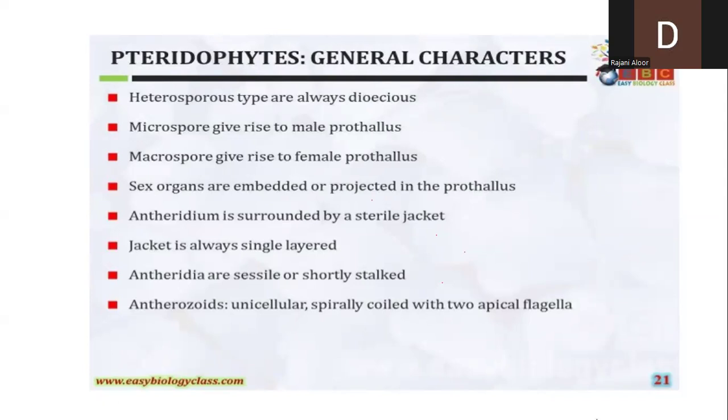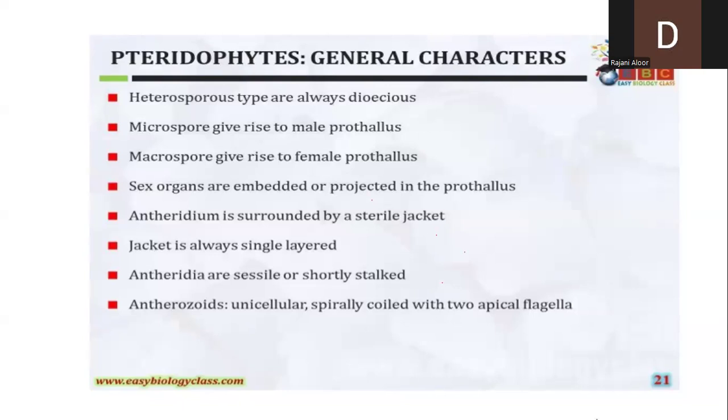It will develop the female plant, that is the female thallus. Why am I calling it male thallus? Because it develops the male sexual organ, that is antheridia, on it. Why am I calling it female thallus? Because the prothallus will develop the female sexual organ called archegonia. So this condition is called the dioecious condition.